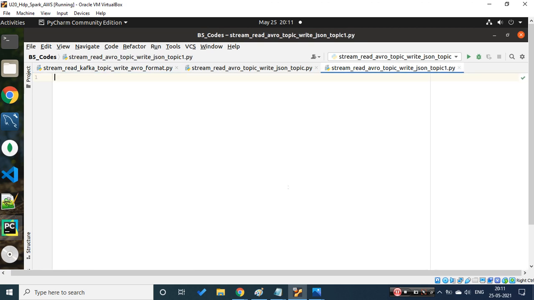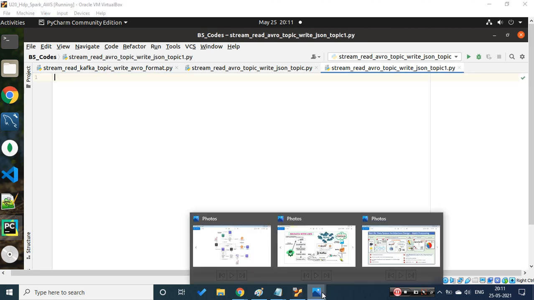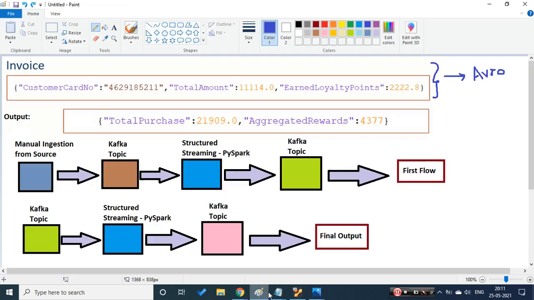And that move is that we need to catch this. What do we need to catch? We need to pick the data from the topic which we wrote yesterday, so that will be our source, and finally we'll write the data to a new topic.